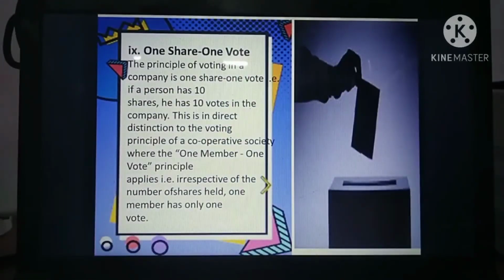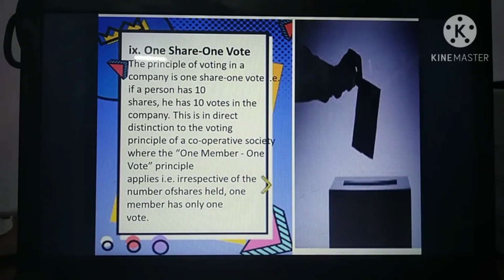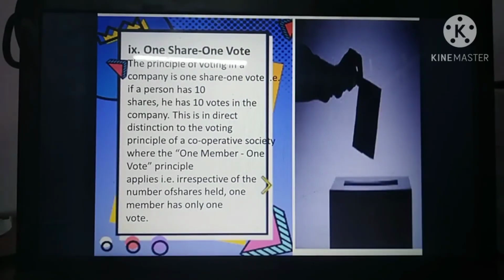Then the one share one vote principle of voting in a company. If a person has 10 shares, he has 10 votes in the company. This is in direct contrast to the voting principle of a cooperative society. Normally in a cooperative society, it is one member one vote, just like in a general election where we put only one vote.